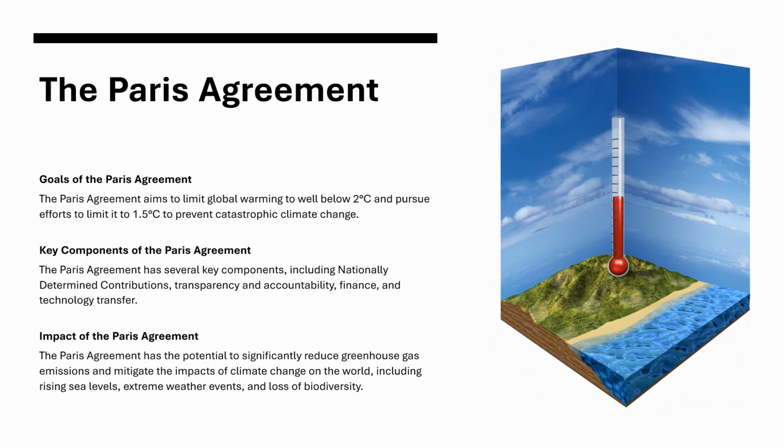Impact of the Paris Agreement. The Paris Agreement has the potential to significantly reduce greenhouse gas emissions and mitigate the impacts of climate change on the world, including rising sea levels, extreme weather events, and loss of biodiversity.